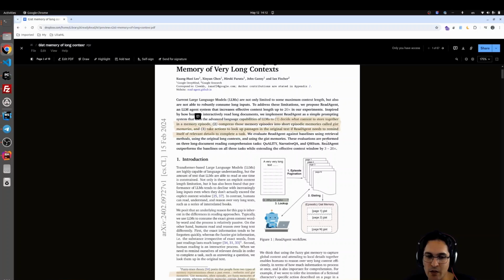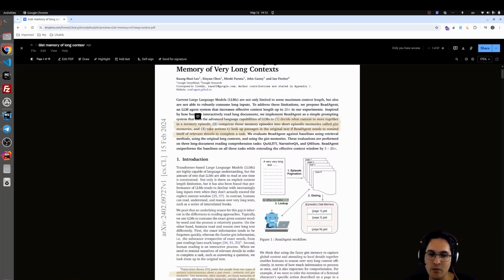One is we ask the LLM to give us some episodes, called the memory episode. So we ask the LLM, by passing some pages, in what place do you think we need to have a pause, and then we get those pause points. Also, there is a word limit based on that.